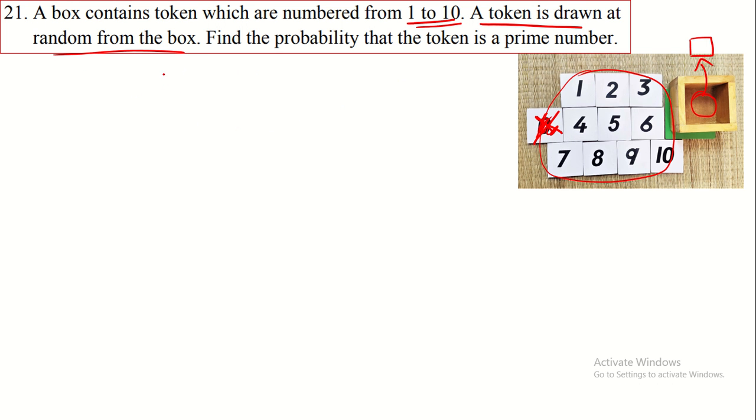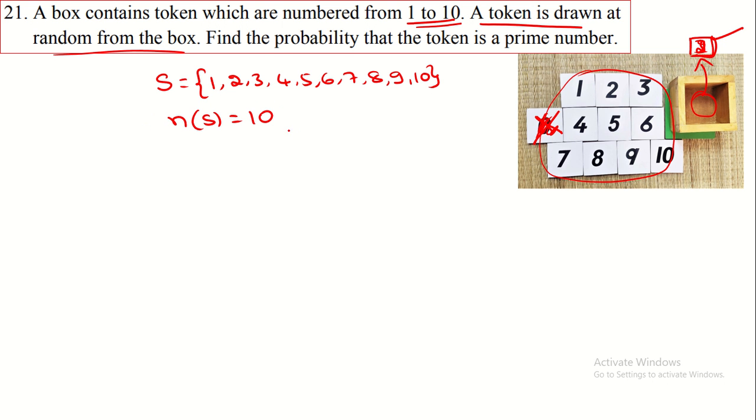Here for that experiment we have to write the sample space. That is, what are the numbers we get in this card? In this card what number we get? It may be 1 or 2 or 3. So we have to write 1, 2, 3, 4, 5, 6, 7, 8, 9, 10. There are 10 possibilities for taking a card. Any number from 1 to 10 may come. So therefore we write S is equal to 1 to 10. After that, n of S is equal to 10.